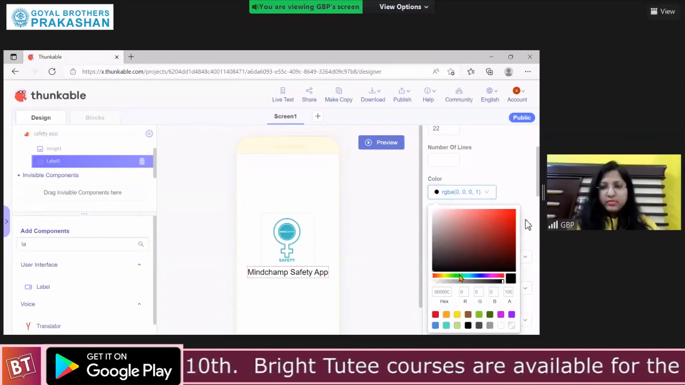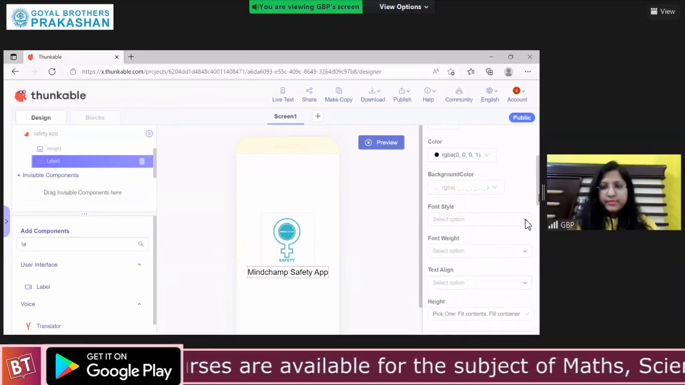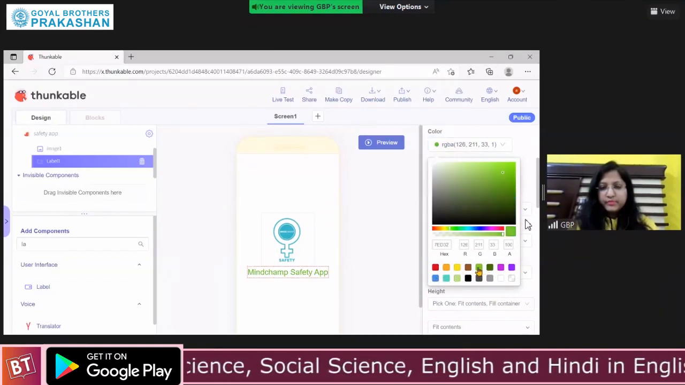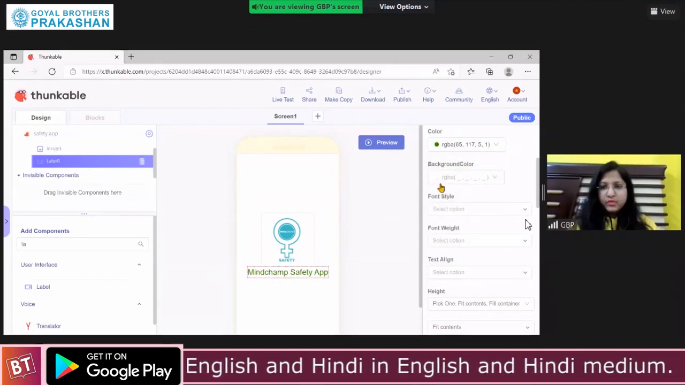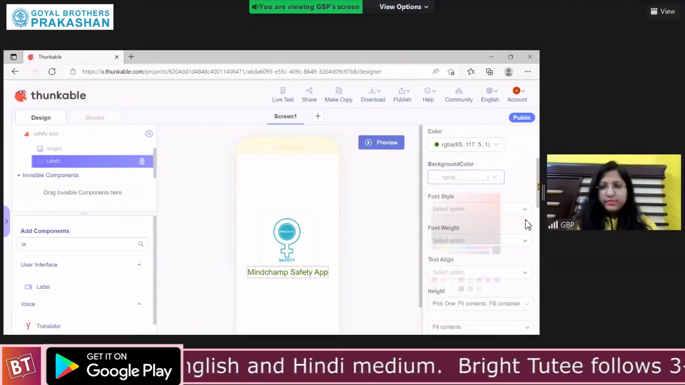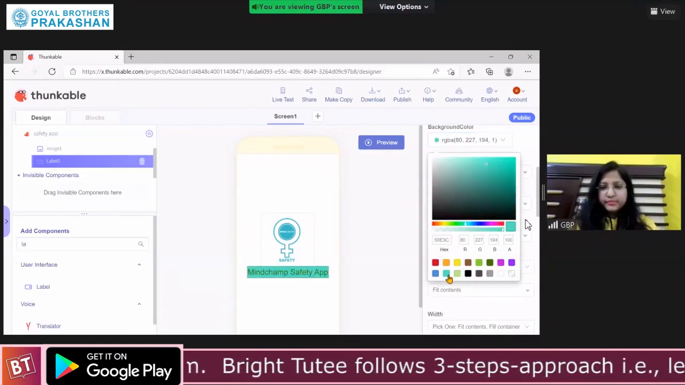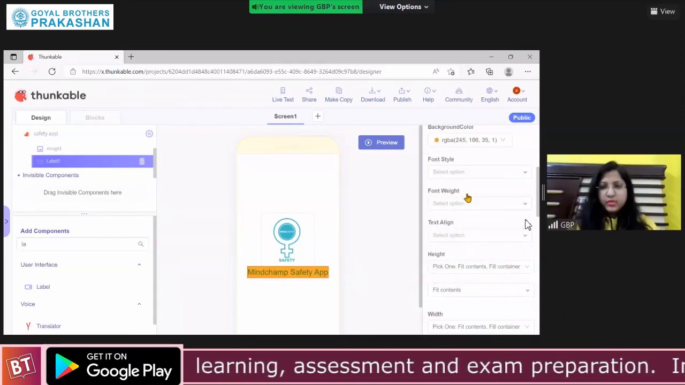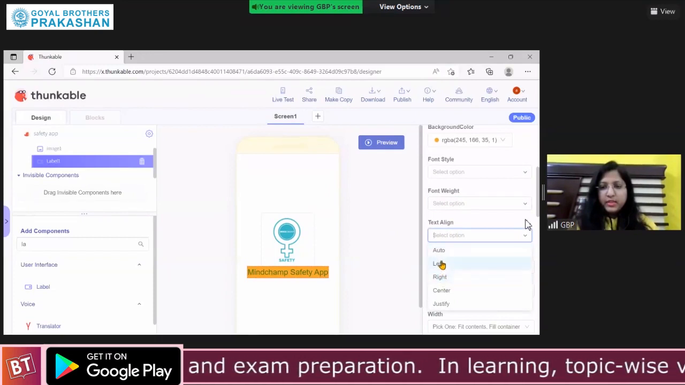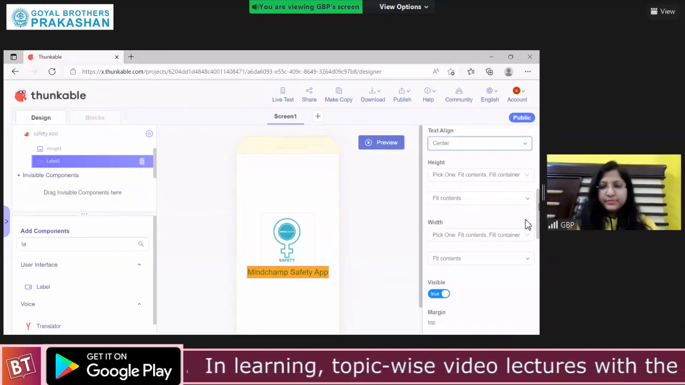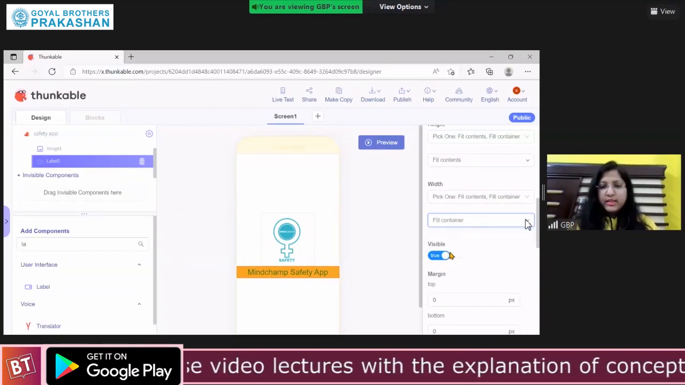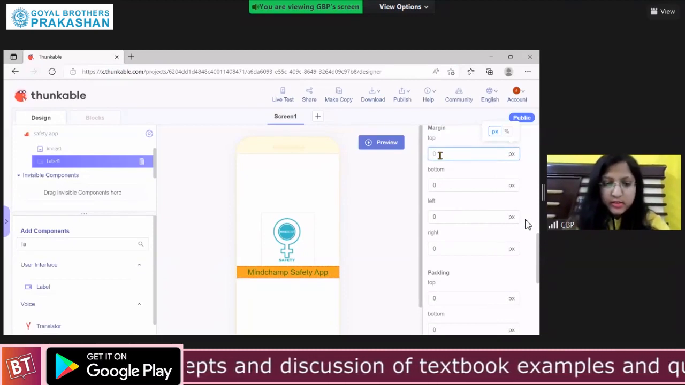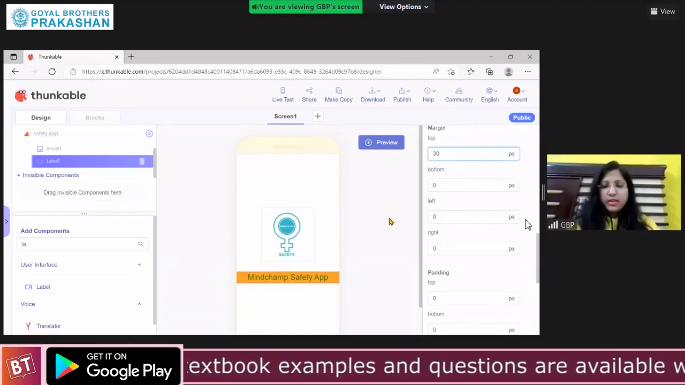Give some color. Give some background color. Give text align property, center. Make the width property as fill container and give some margin at top so that there is a spacing between the logo and the title.